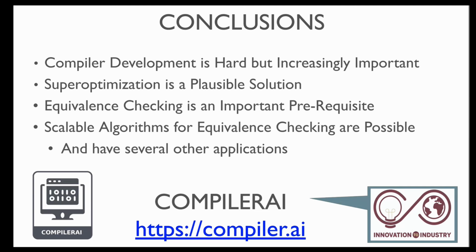To conclude, compiler development is hard, as you all must know, but it is increasingly important, which you must also already know. But I'm proposing a different solution. I'm saying, maybe superoptimization is a plausible solution. If it is a plausible solution, equivalence checking is an important prerequisite, and that's what we have been spending all our effort on for now.